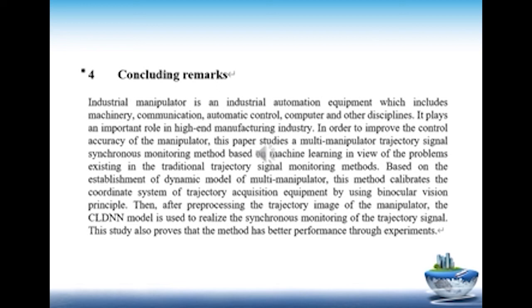Based on the establishment of dynamic model of multi-manipulator, this method calibrates the coordinate system of trajectory acquisition equipment by using binocular vision principle. Then, after pre-processing the trajectory image of the manipulator, the CLDNN model is used to realize the synchronous monitoring of the trajectory signal. This study also proves that the method has better performance through experiments.